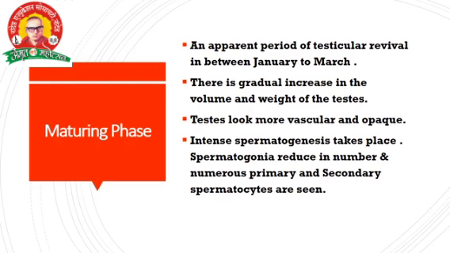Testes look more vascular and acute. Intense spermatogenesis takes place. Spermatogonia reduce in number and numerous primary and secondary spermatocytes are seen. The important point is that in the maturing phase, primary and secondary spermatocytes are seen. This is the important thing in this slide.